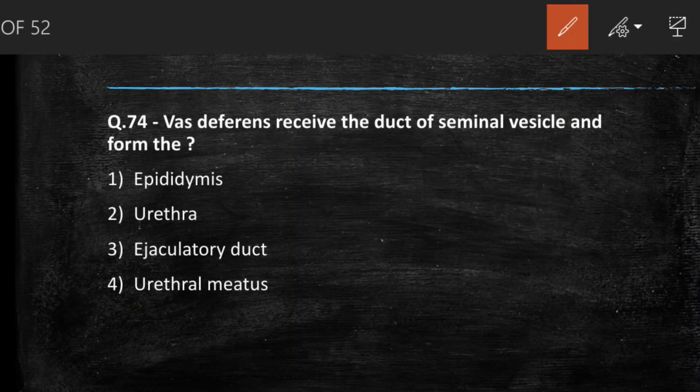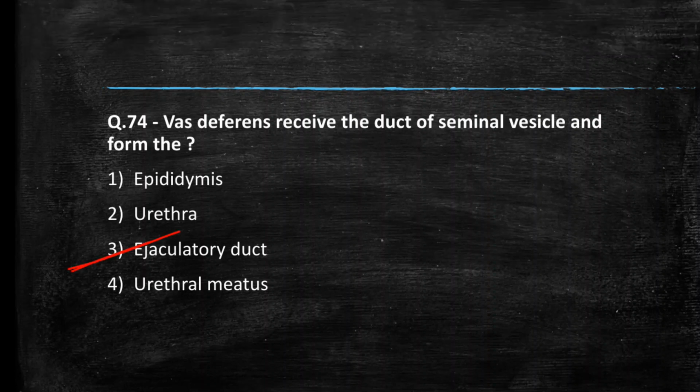Next question is, vas deferens receive the duct of seminal vesicle from the and form the. When vas deferens receive a duct from seminal vesicle, they join together and form ejaculatory duct. So the answer will be your option C.